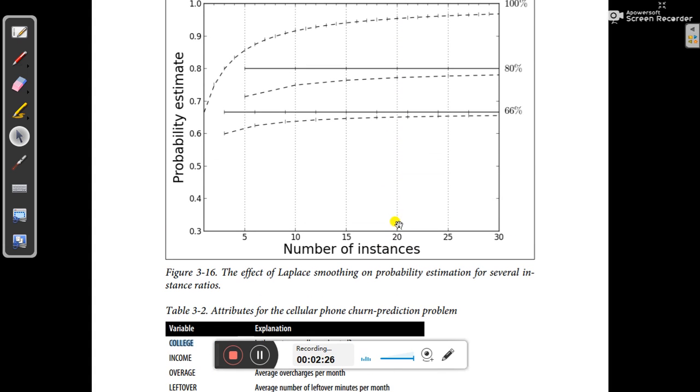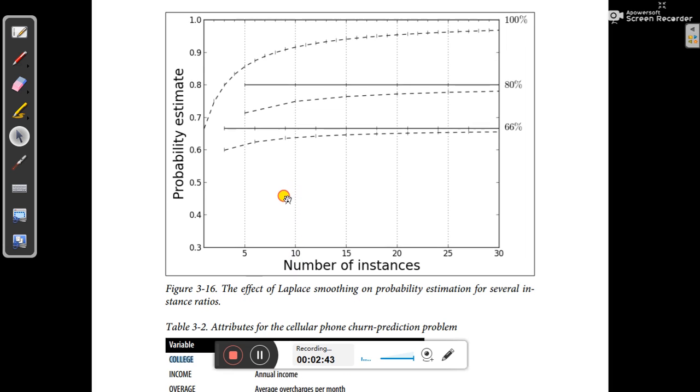Now initially they try to do probability estimation. They applied Laplace smoothing on probability estimation, and you can see the effect of Laplace smoothing on probability estimation for several instance ratios.